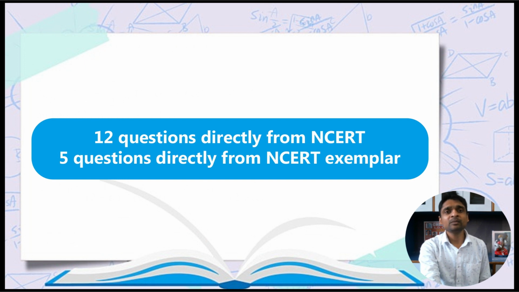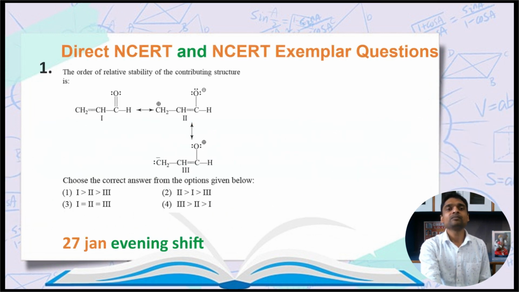As I already mentioned, the questions were from NCERT theory, but to our surprise, a total of 12 questions were directly from NCERT exercises and 5 questions were direct from the Exemplar without any changes even in numerical values. These are a few examples. This question is from the chapter Organic Chemistry, Some Basic Principles and Techniques. It is given in NCERT. This question is given in NCERT.